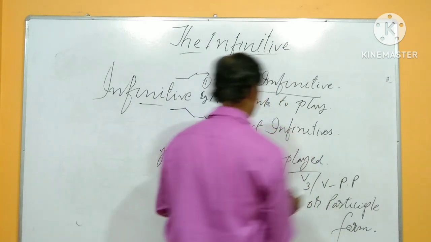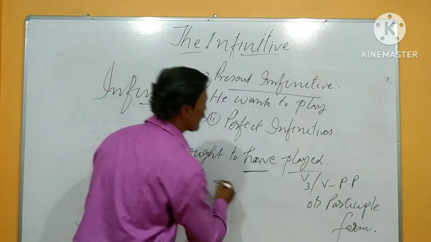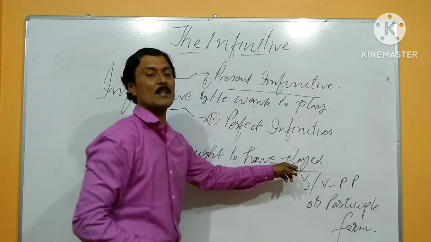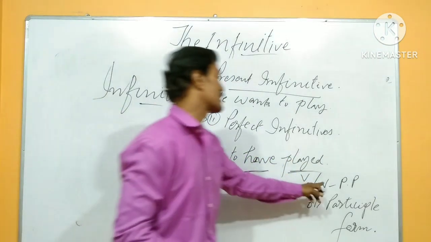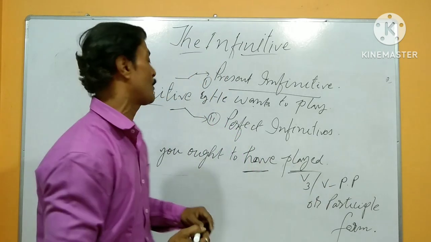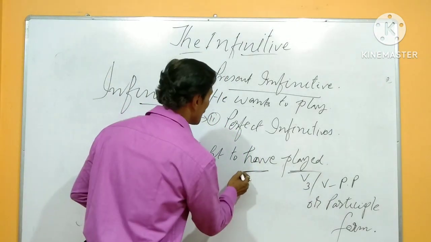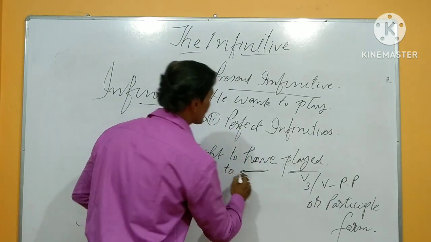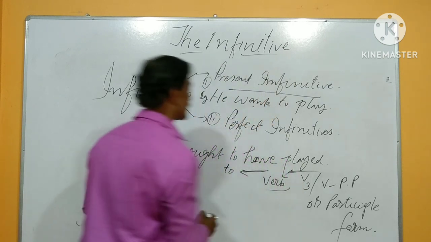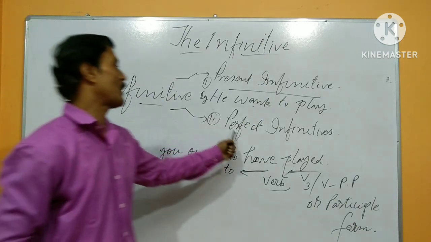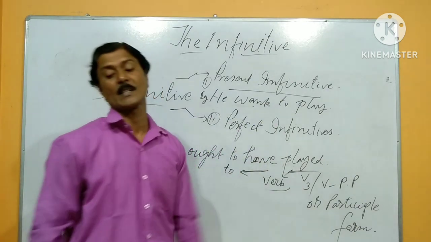This is the sentence, and here have and the past participle of the verb, and to comes before the verb. All of those are examples of the perfect infinitive.